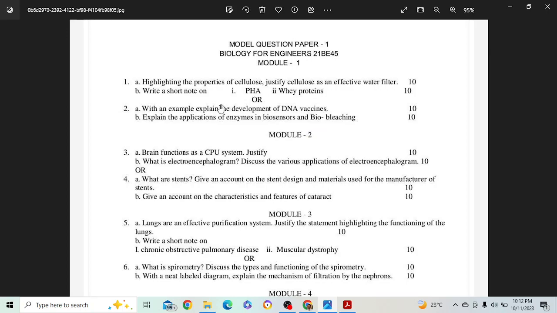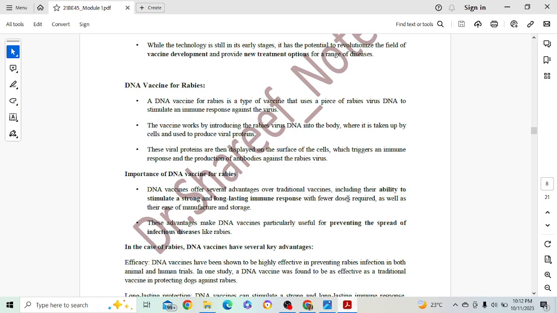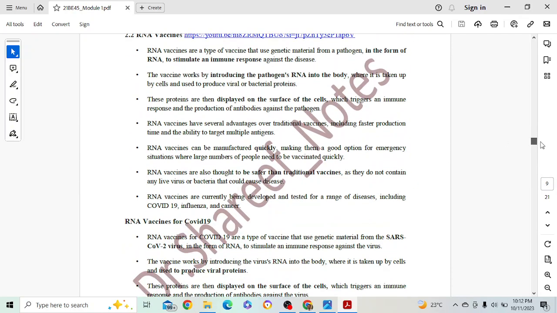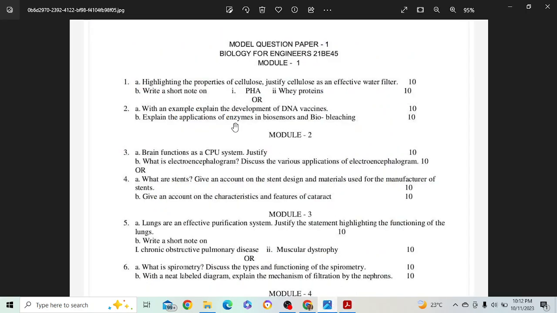That's what is explained with an example. The development: always we should remember, development in the sense of how exactly these DNA vaccine developments are going on. That is explained here. So with the example, that is DNA vaccines. If you remember when I was explaining the first model, I told you that the question can come like this. Similar questions you can see here, which are being framed. The same thing can be asked for RNA also. So 10 marks for that, and then explain applications of enzymes in biosensors and biobleaching.